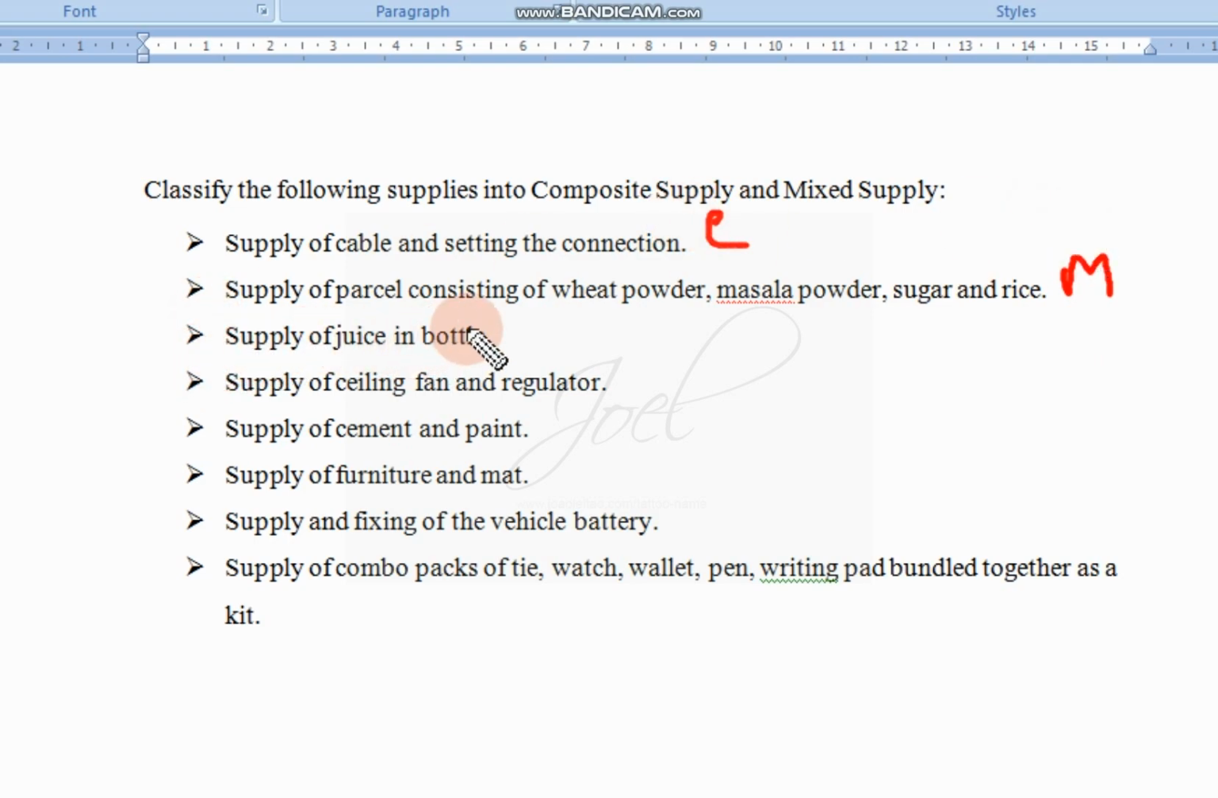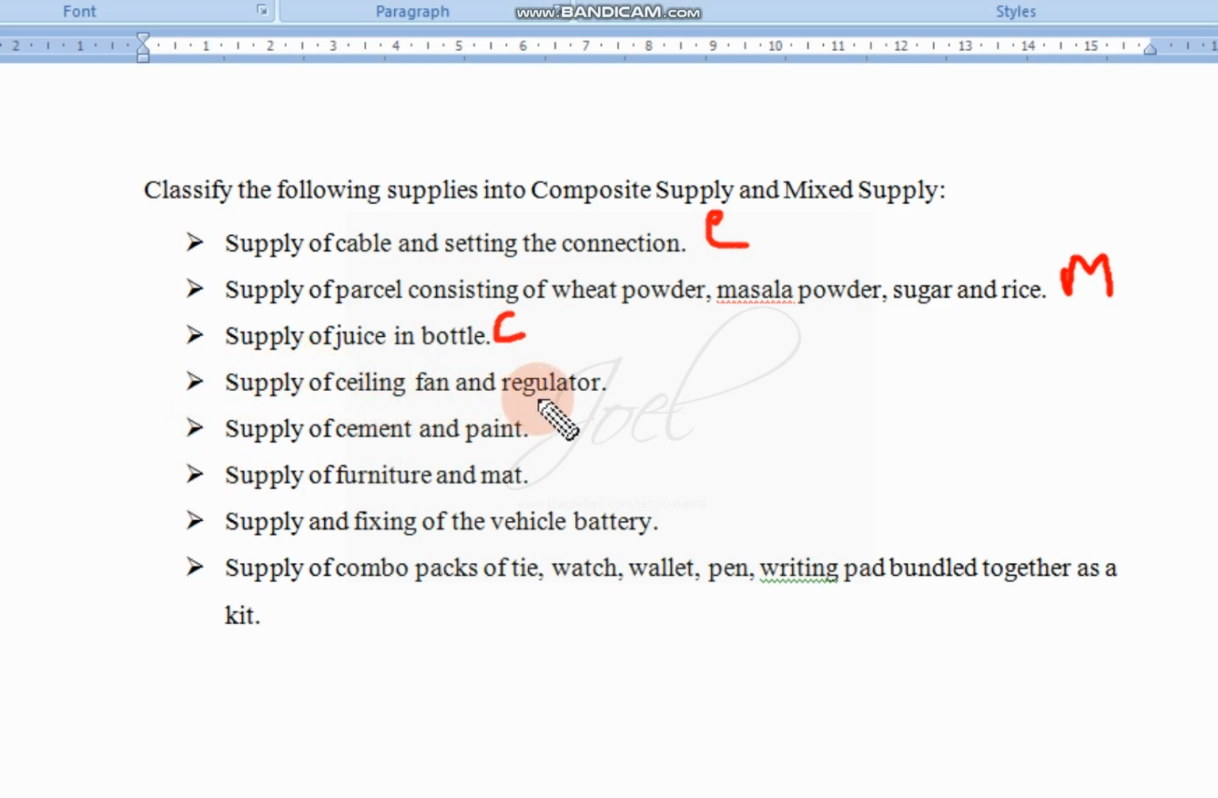Supply of juice in a bottle, I gave the example just now. For the bottle, you are not paying money separately. You will go to the shop and ask for the juice, and along with the juice itself, the packaging cost will come. So it is naturally bundled, and cannot be sold separately. So it is composite supply. C, composite supply.